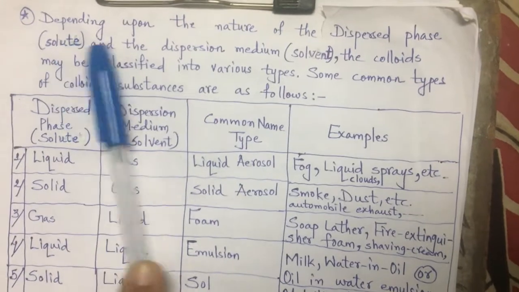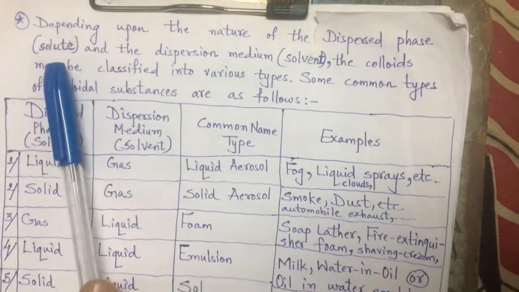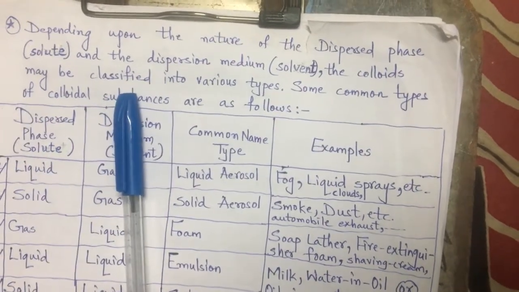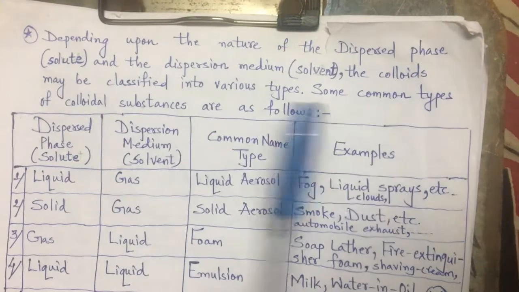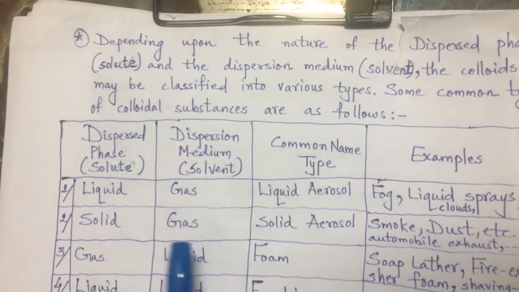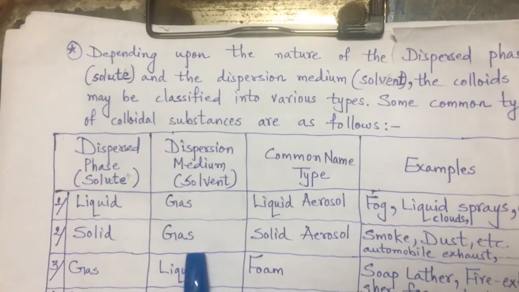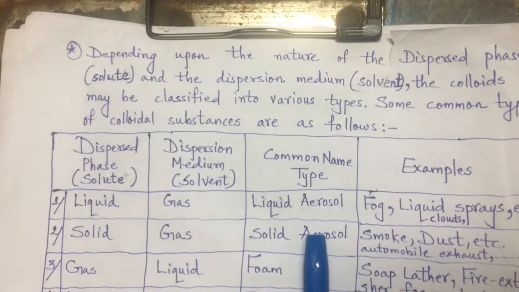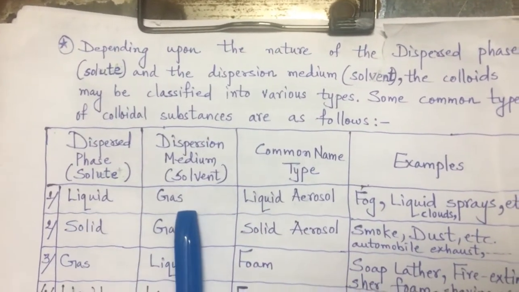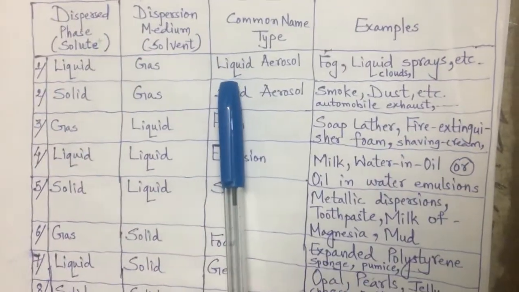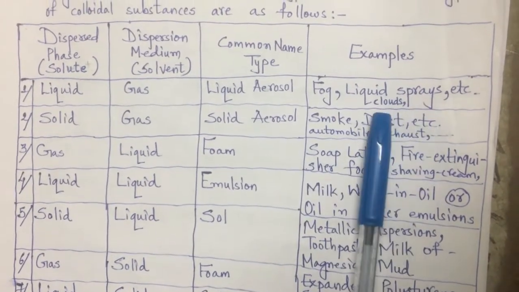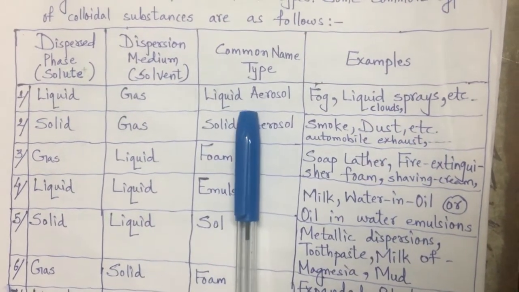Depending on the nature of the dispersed phase, that is the solute, and the dispersion medium, the solvent, colloids may be classified into various types. Some common types of colloid solutions are as follows: dispersed phase, dispersion medium, its common name, and examples. When a liquid is mixed in a gas, the colloid is called a liquid aerosol. Fog, liquid sprays and clouds are examples of liquid aerosol.